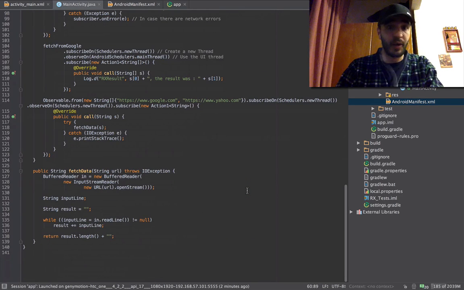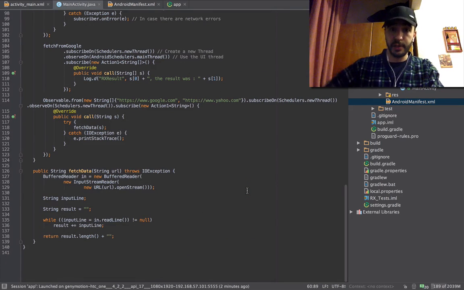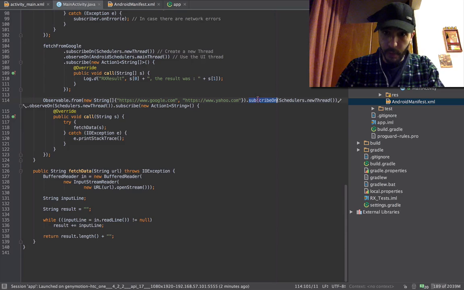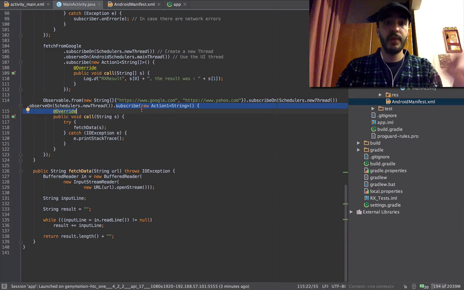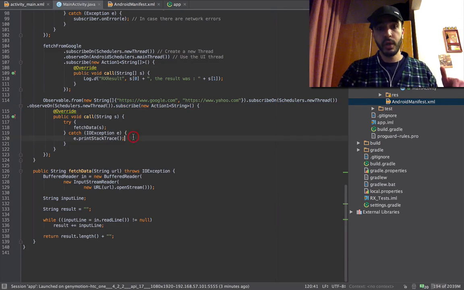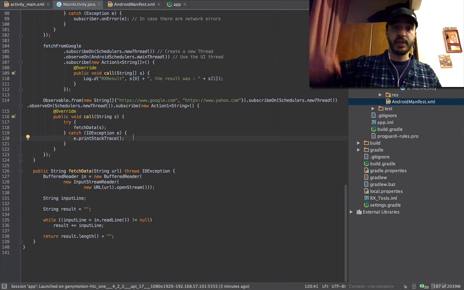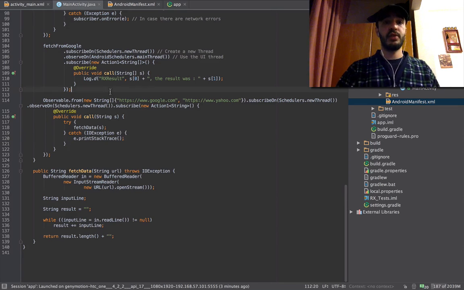It's gonna pump out one string after the other, and you subscribe on new thread, observe on new thread. I'll tell you why in a second. And then actually subscribe and give it the action of what it's gonna do. After it spits out these things, it's gonna fetch data.